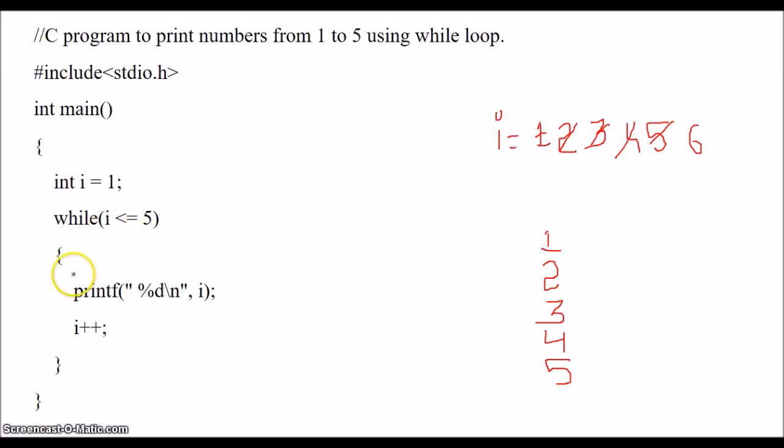When this condition is false, the statements within this while body are not executed. Till this condition I less than or equal to 5 is true, all the statements within this while body are executed. This is the working of while loop.